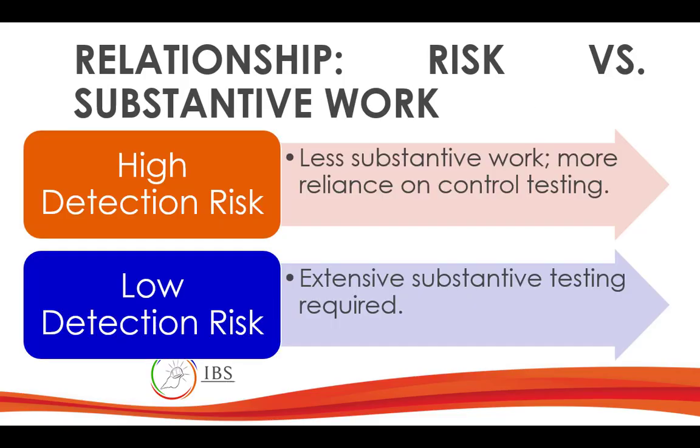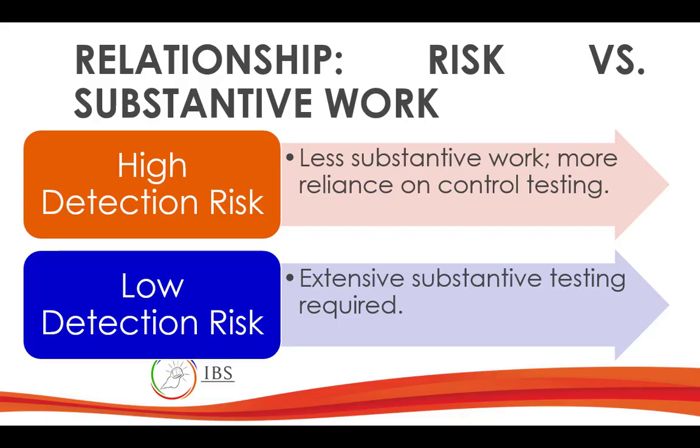Now, in relationship of risk on substantive work, remember our audit risk function. If both inherent and control risk are high, detection risk will be low, which means you need to perform extensive testing.